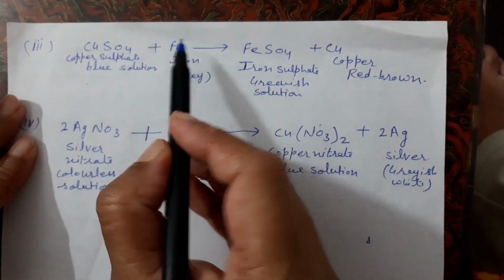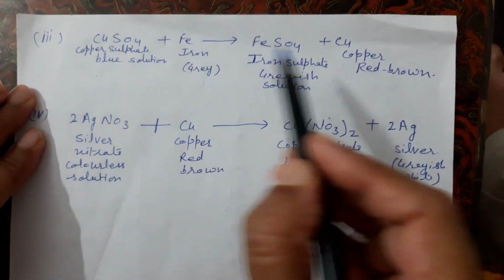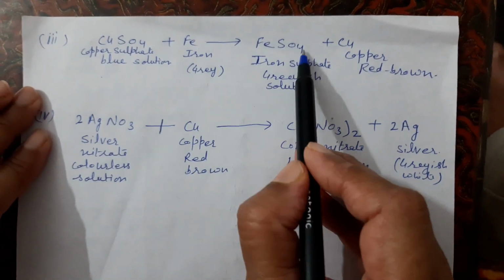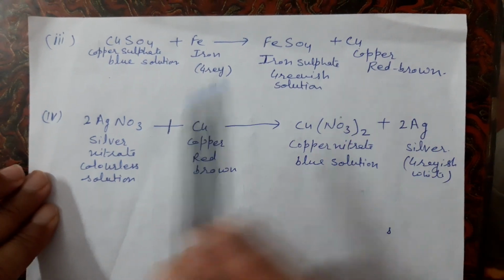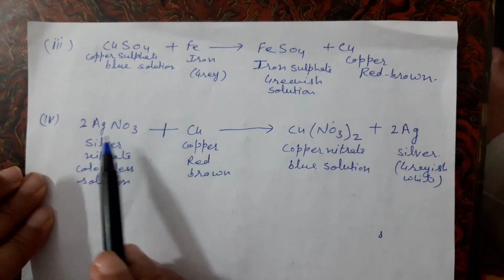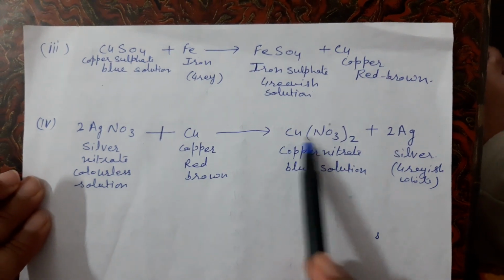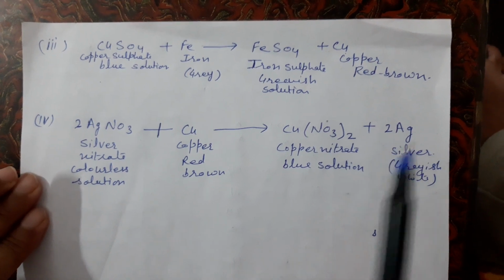It means iron displaces the copper from the copper sulfate solution. They form iron sulfate and copper. Here silver nitrate plus copper. Copper is more reactive than silver. It can displace the silver. Copper nitrate plus silver. Thank you.